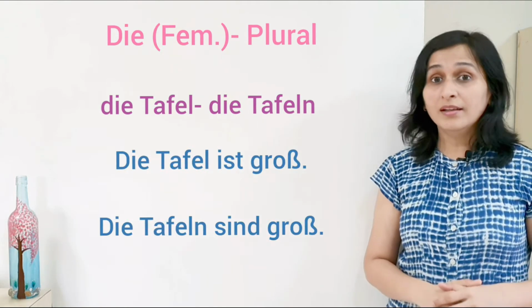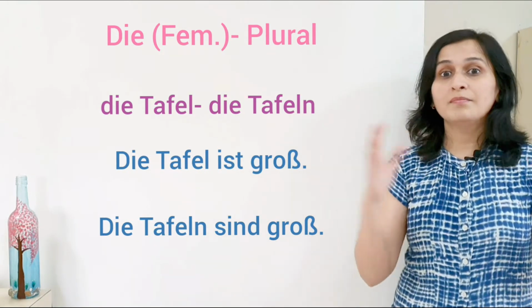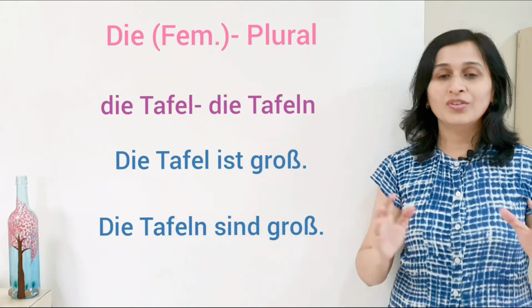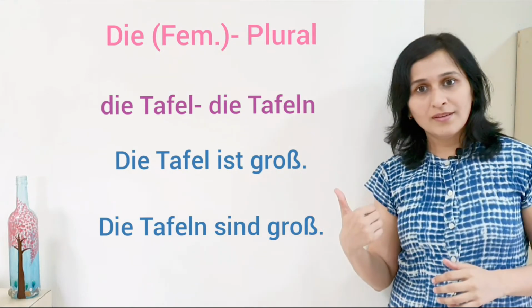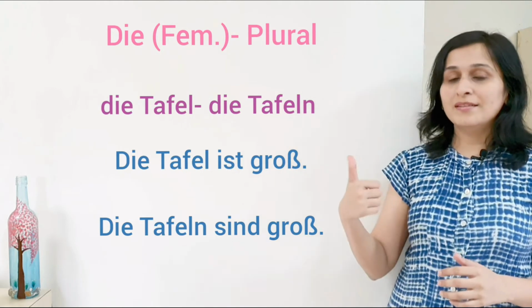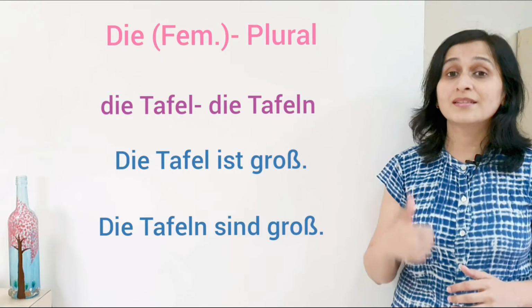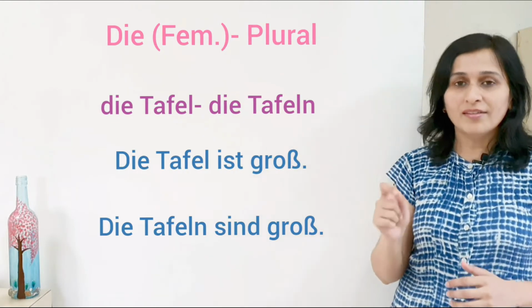Die Tafel ist groß, the board is big. Die Tafeln sind groß, the boards are big. In the first sentence, the verb is ist because die Tafel is singular here, and in the second sentence the verb is sind because die Tafeln is plural.